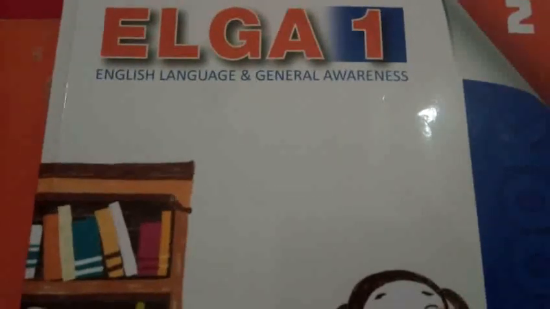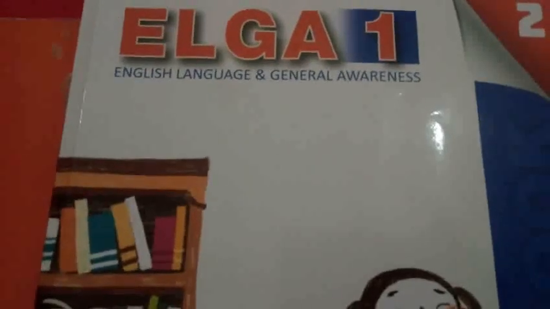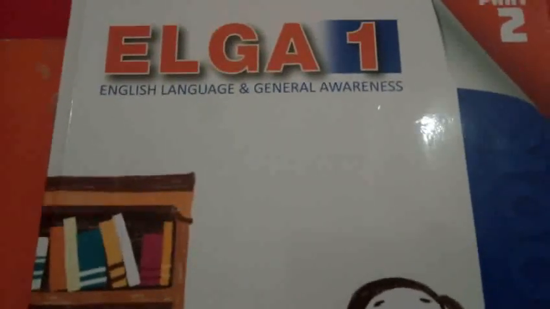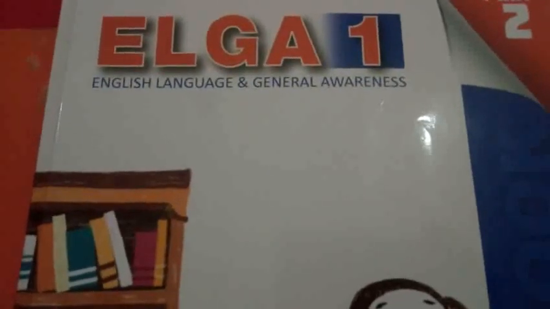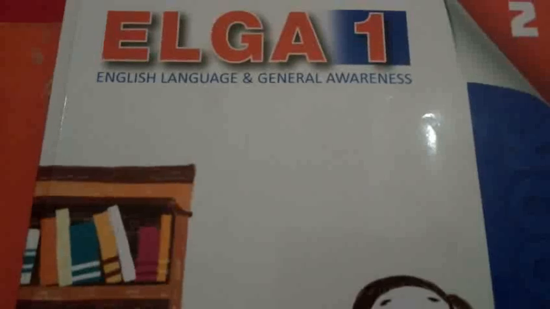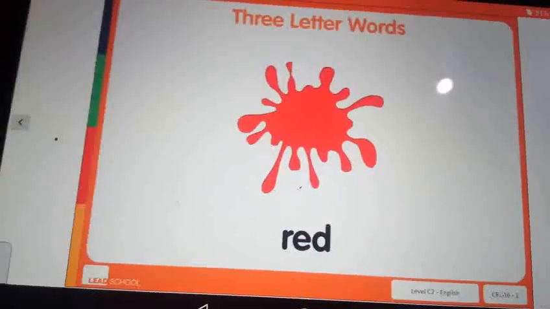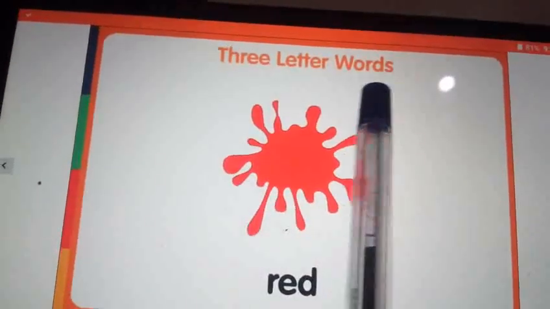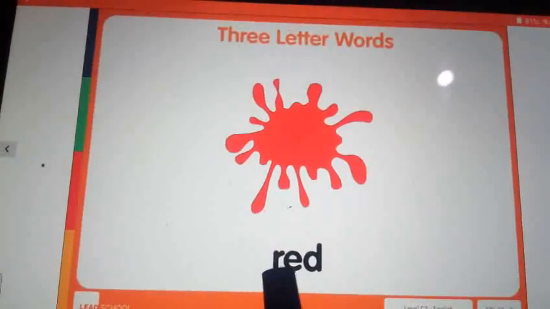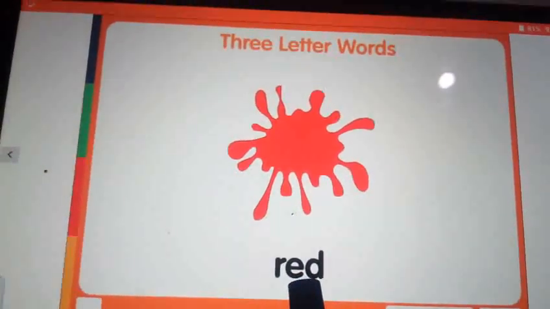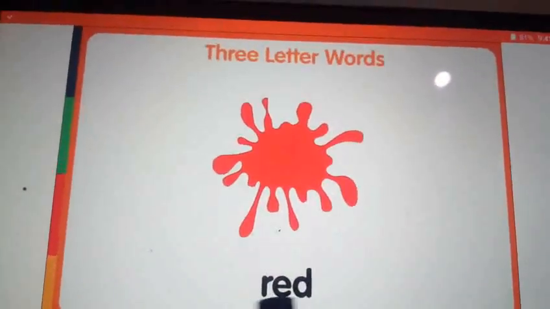First of all, I will teach you phonics. In the last class, what did we learn? We learnt about the beginning sound, middle sound and end sound in CVC words. Do you remember that? Now I will show you one word. See that? A 3-letter word. What is the beginning sound of this word? R. Middle sound? End sound? D.